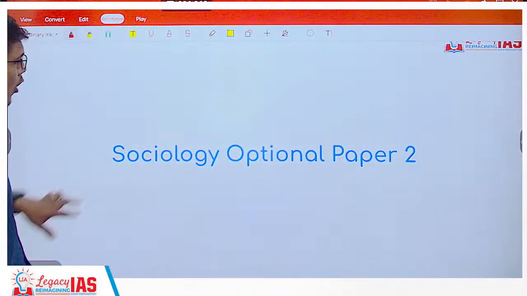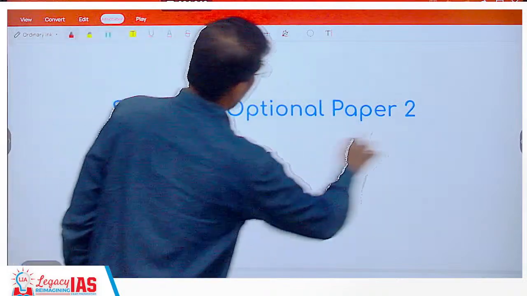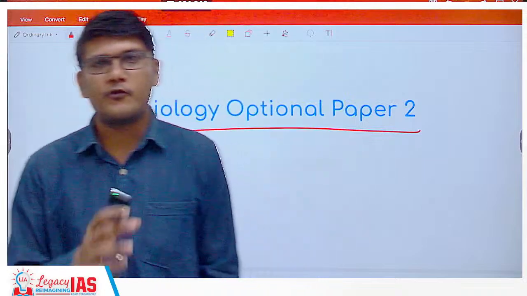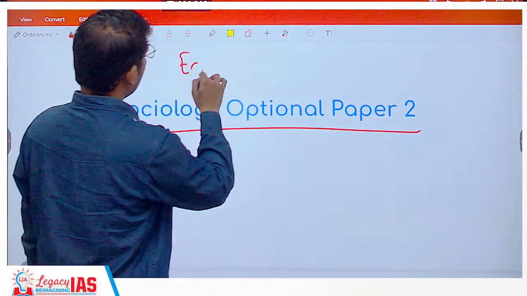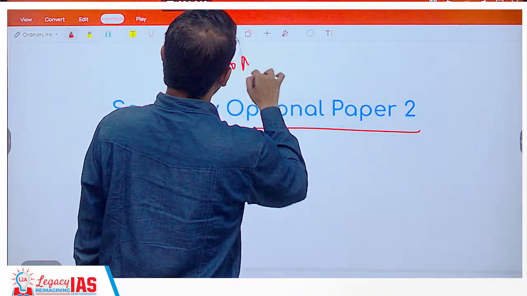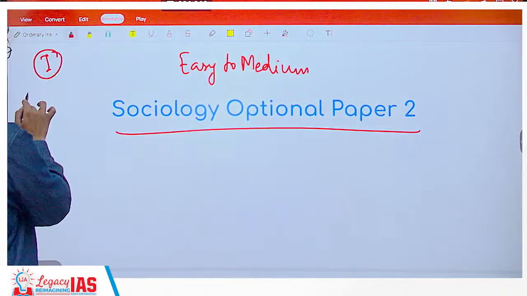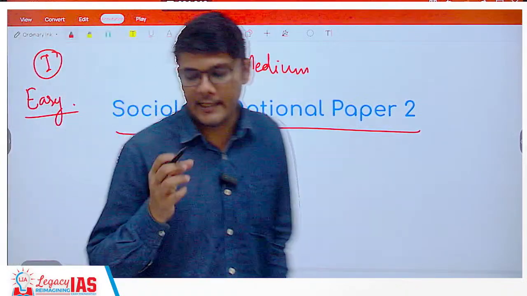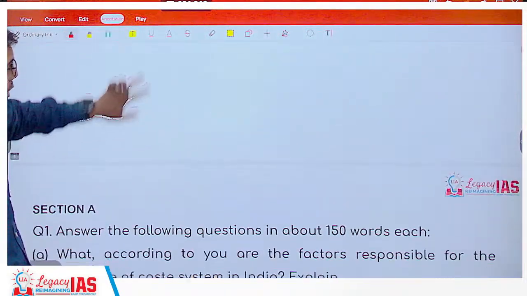So now let's come on to Optional Paper 2. Now, Optional Paper 2 of Sociology is also not that difficult. It is again of simple, or you can say easy to medium level. As far as Paper 1 was concerned, you can classify it as an easy paper. For any serious aspirant, it is going to be an easy paper. So let's get started with respect to Paper 2.